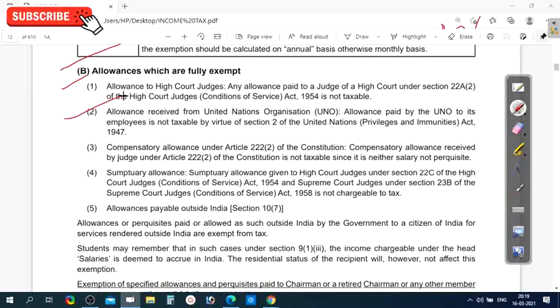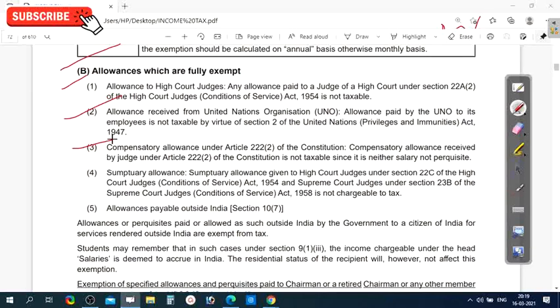Next, allowances received from United Nations organizations. Allowances paid by the UNO to its employees are not taxable by virtue of Section 2 of the United Nations Privileges and Immunities Act 1947. The third one is compensatory allowance under Article 222 subsection 2 of the Indian Constitution.